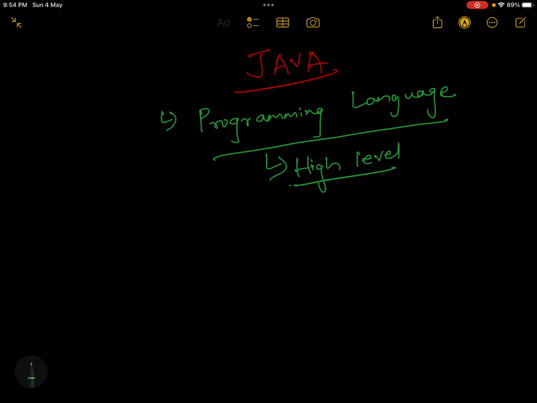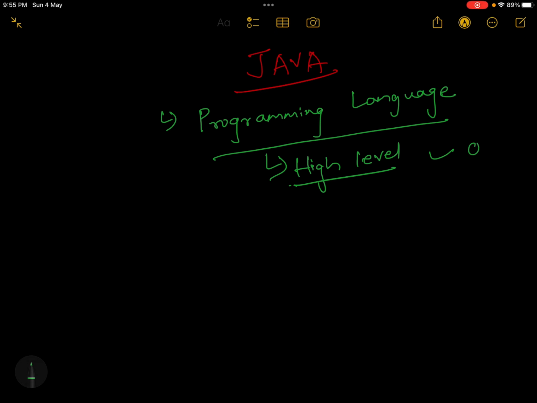High level means humans can understand it, but the machine cannot. It is high level for the machine, not for the humans. It is a human readable language, a very simple language that humans can understand, but the machine cannot. So per machine it is high level.